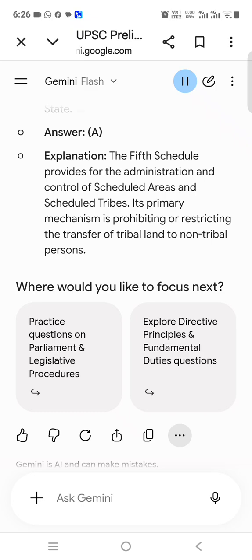Answer. D. Explanation. The Ministry of Tribal Affairs is the designated nodal agency responsible for implementing and monitoring the Forest Rights Act, FRA, 2006 across India.